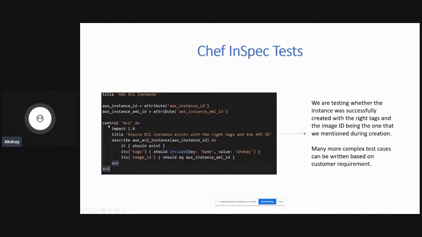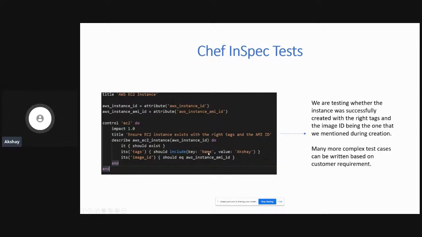We have a control block over here, and we are giving the title: ensure the EC2 instance, after you have created it, exists with the right tags and the right AMI ID. In order to do that, we have written a small test case stating that it should actually exist. Its tags should have the key name and the value Akshay, and its image ID should be equal to that particular attribute value, which we are passing after getting it from the outputs once the instance has been created.